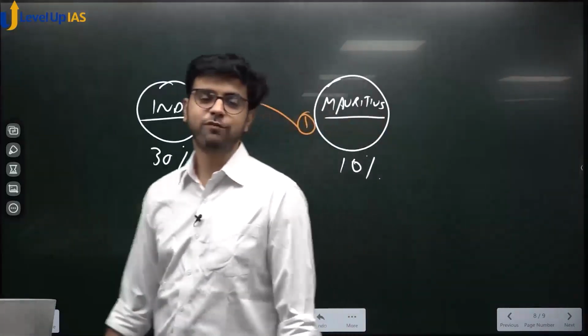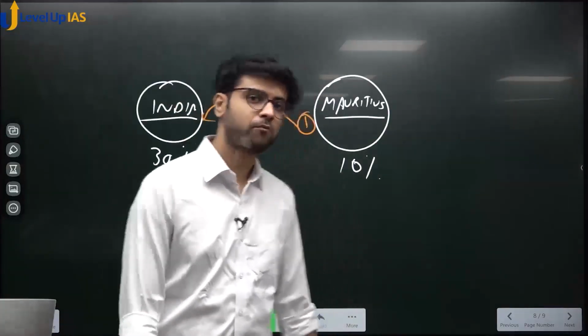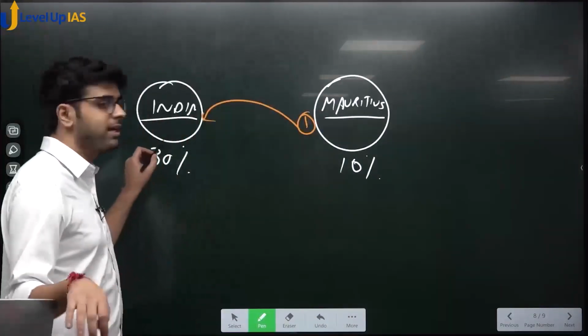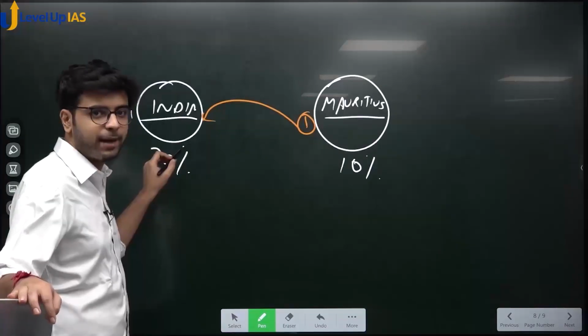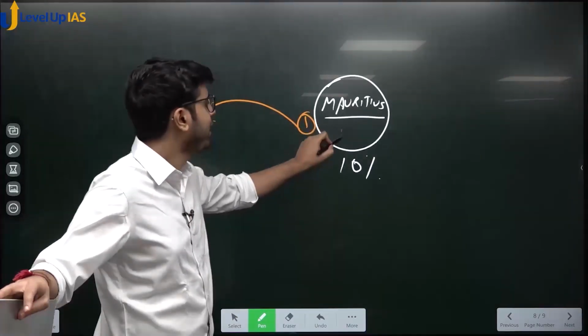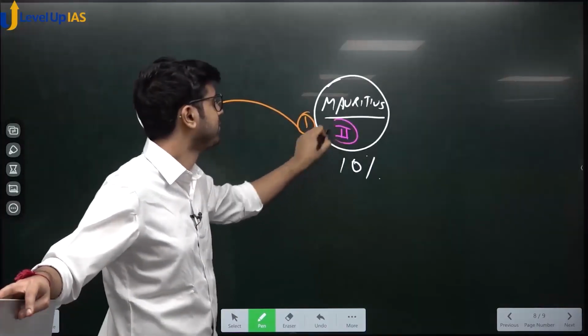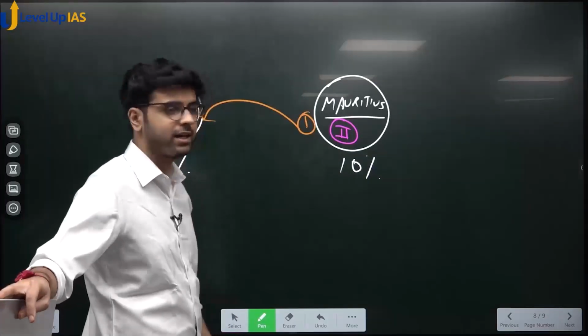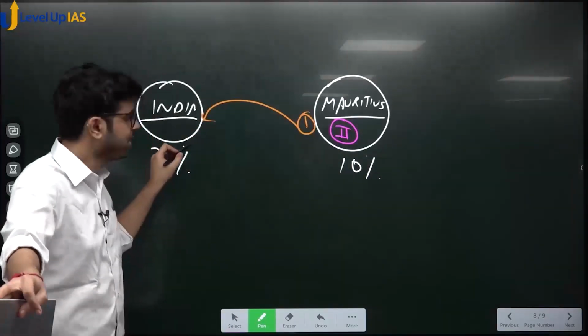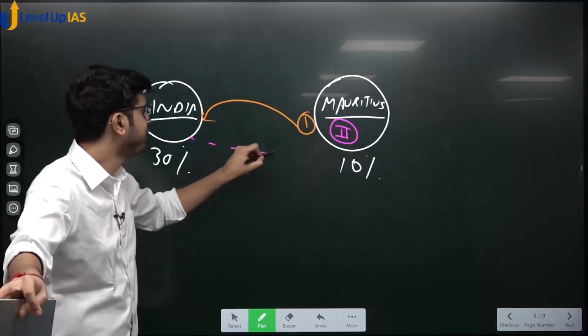One of them is a CA. What does he do? He works in India. He earns in India. ठीक है? He made a friend, Person 2, in Mauritius. He earned money in India. He transferred money to his friend.